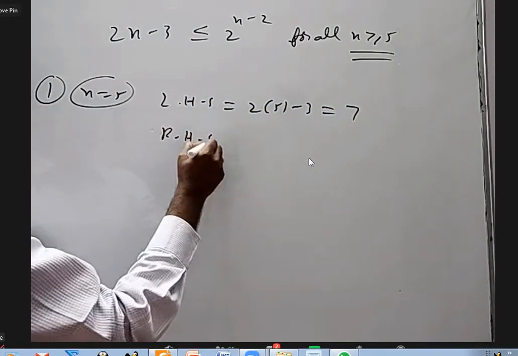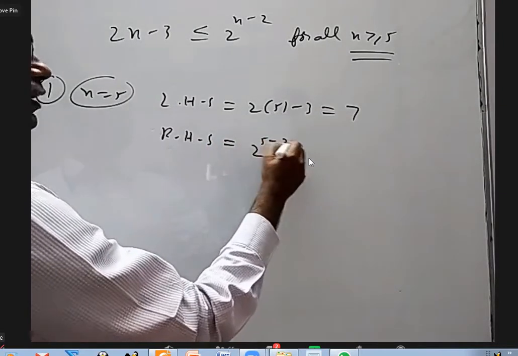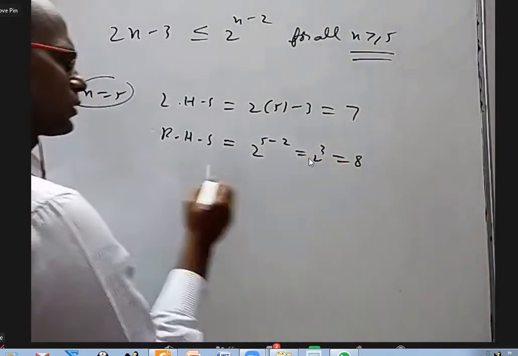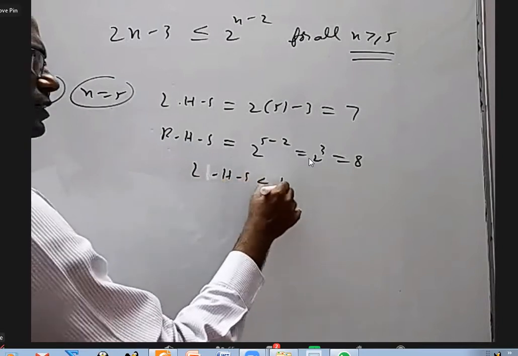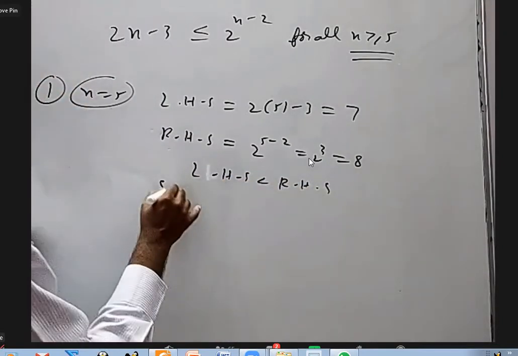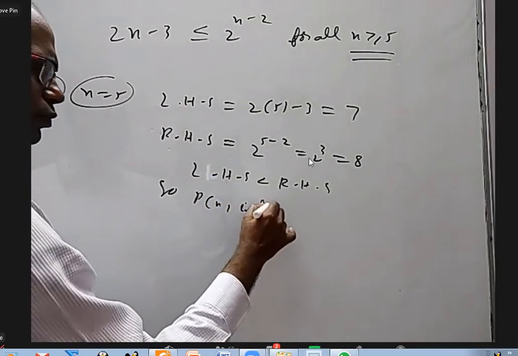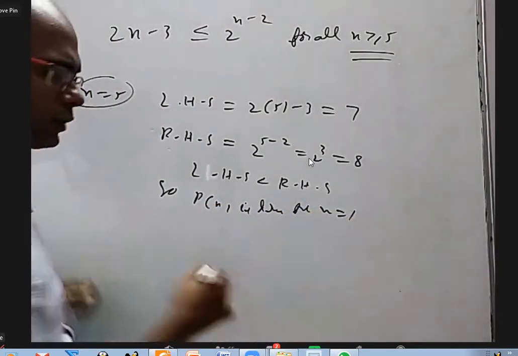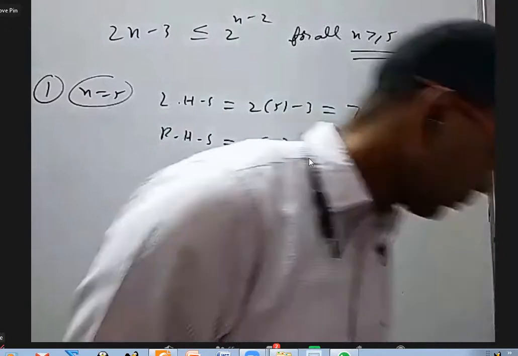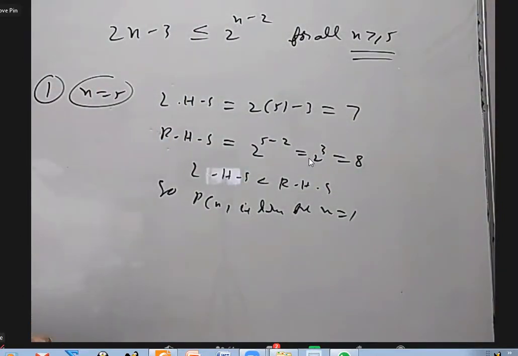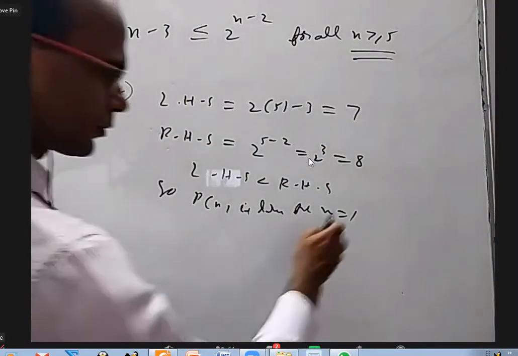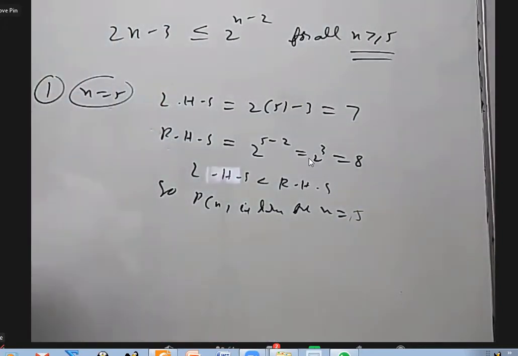Find RHS: 2 power 5 minus 2 is 2 cube, which is 8. LHS is less than RHS. So we call this P of n. P of n is true for n equal to 5. That is the very easy part. Nothing to worry.